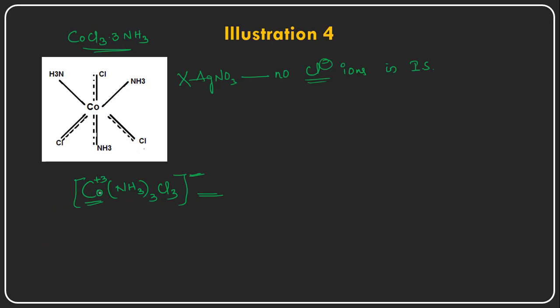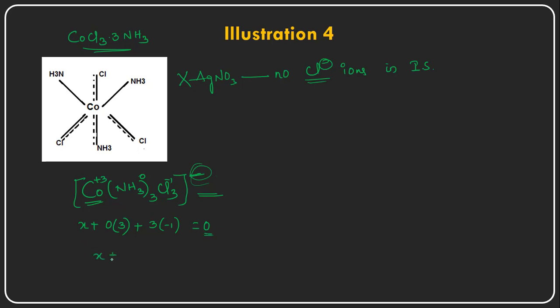Let us calculate now. If we don't know the cobalt oxidation state, let us take X for the cobalt, and ammonia is carrying a 0 oxidation state. So 3 ammonias are there, but 3 ammonias carry a 0 oxidation state. And each chloride carries a -1 oxidation state, which is equal to 0, because there is nothing above this complex, so 0 oxidation state, since it is a neutral complex.